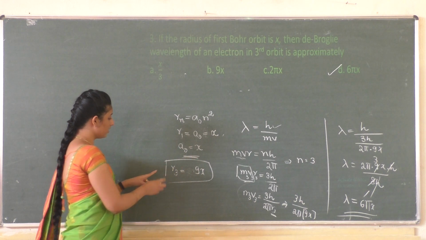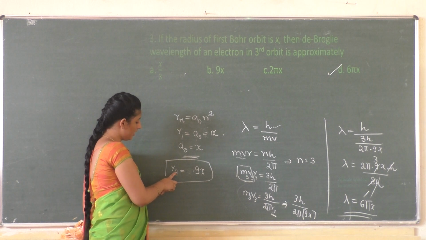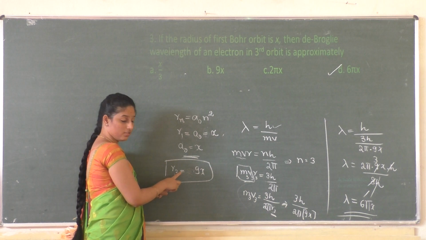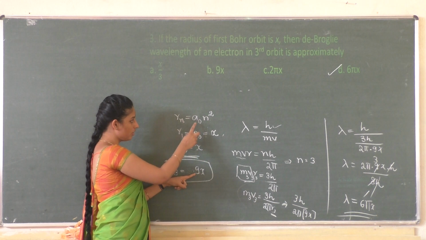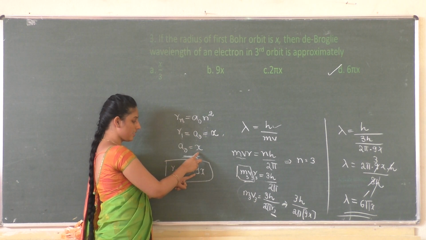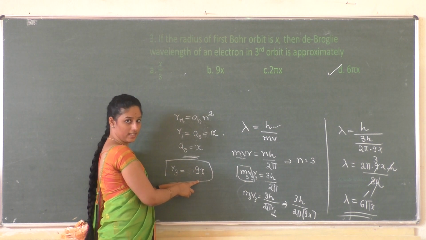Next, for the third orbit, substituting n as 3 and a naught as x, we get R3 as 9x.